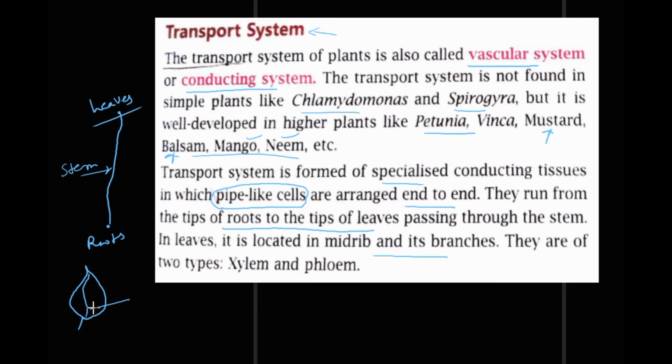The central vein is called midrib, and these are all its branches, right? Now they are made up of two types of tissues. This is xylem and phloem.